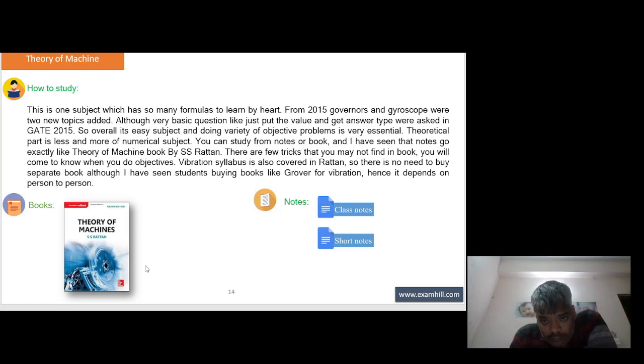You can study from notes or book, and I have seen that notes go exactly like the Theory of Machines book by S.S. Ratan. There are a few tricks that you may not find in the book. You will come to know when you do objectives. Vibration syllabus is also covered in the Ratan book, so there is no need to buy a separate book. Although I have seen students buying books like Grover's vibration, hence it depends on person to person. This is Theory of Machines by S.S. Ratan.